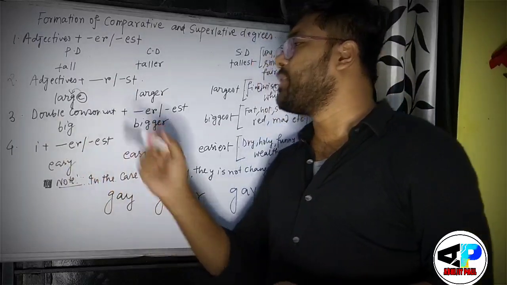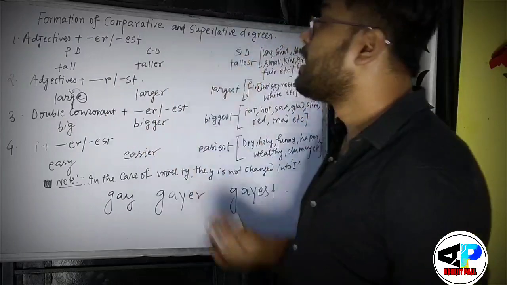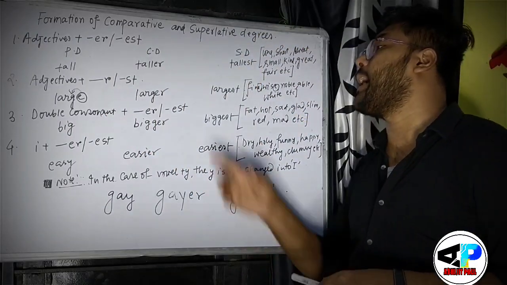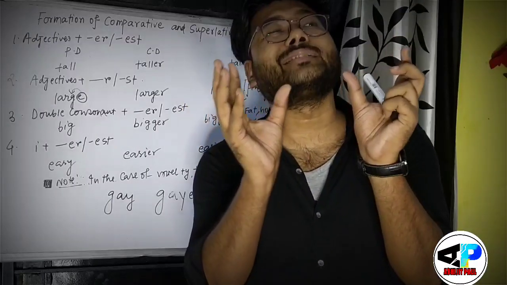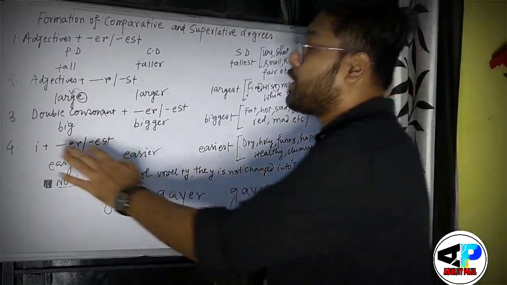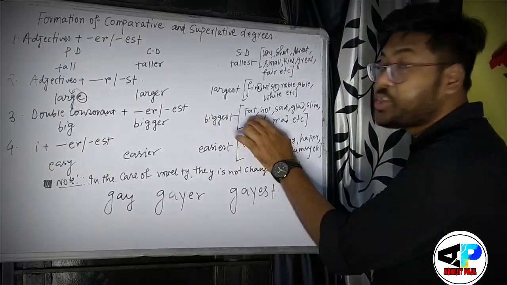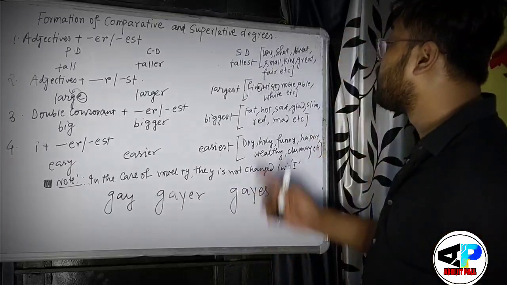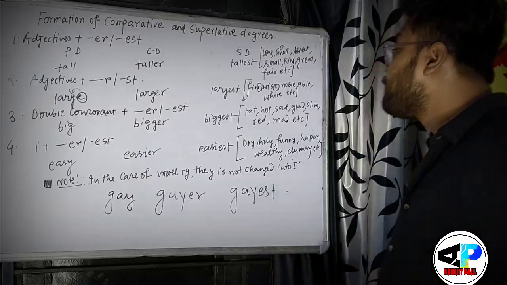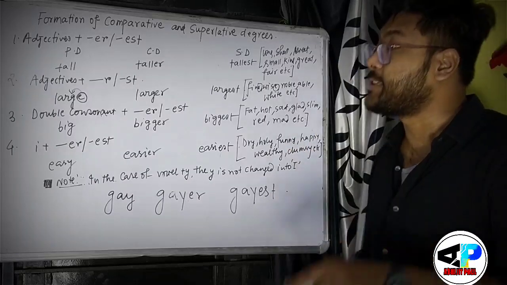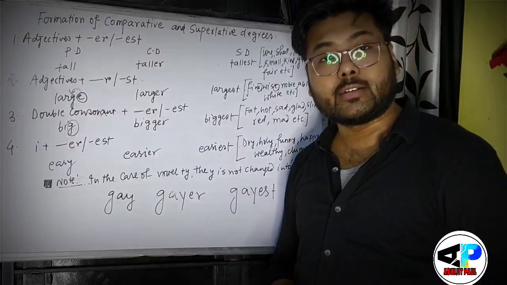Now rule number 3: double consonant plus er and est. Again, there are some one-syllable words. See the structure, which I have written. In the same way I have mentioned some other adjectives also, like big, fat, hot, sad, glad, slim, red, mad, etc. Try to understand that the last letter is a consonant.